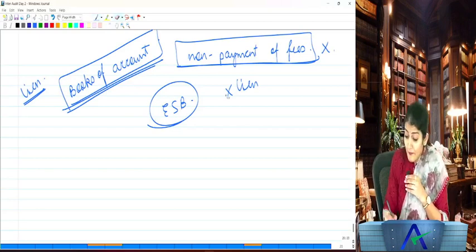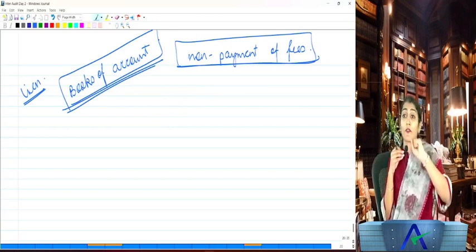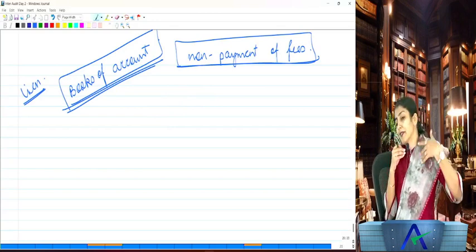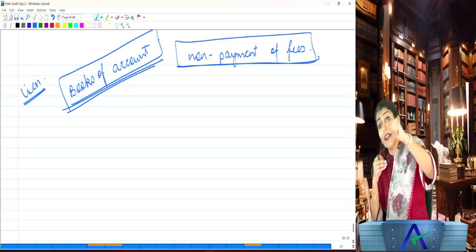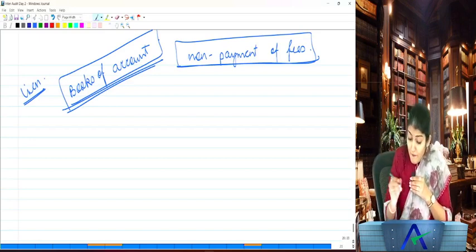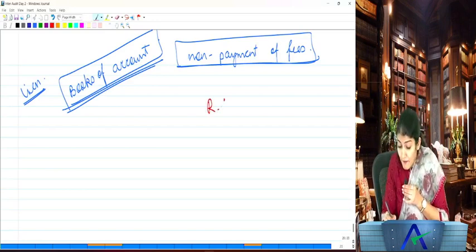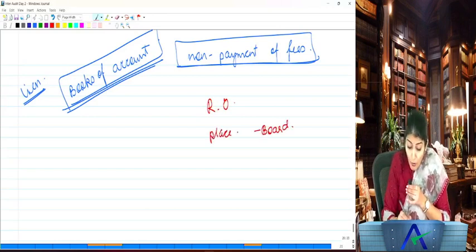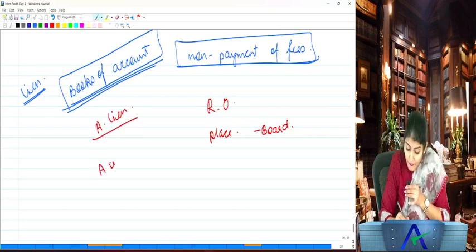Again, it is practically impossible to exercise audit lien when the client is maintaining electronic books of account. You're saying, I'm taking your books of account. They say, take, we have a backup. Doesn't matter to us at all. And now, one more legal impracticability for exercising the right of lien. What did I just teach you? What is the place of maintenance of books of account? Registered office or the other place decided by the board. Now, if the auditor wants to exercise audit lien, that means he is going to take the books of account of the company to the auditor's office.